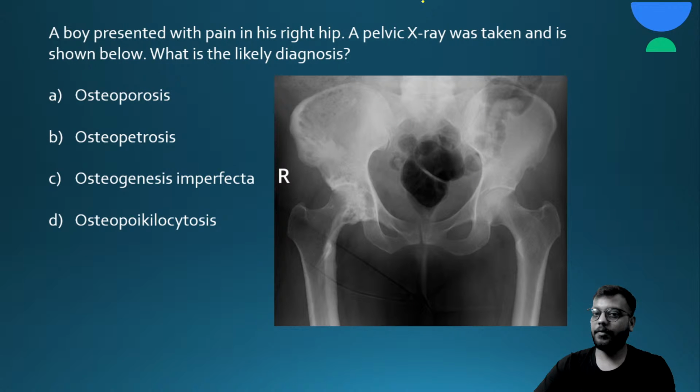Now next question. A boy presented with pain in his right hip. A pelvic x-ray was taken and is shown below. What is the most likely diagnosis? Here are your 15 seconds.